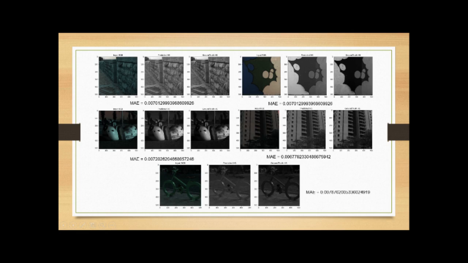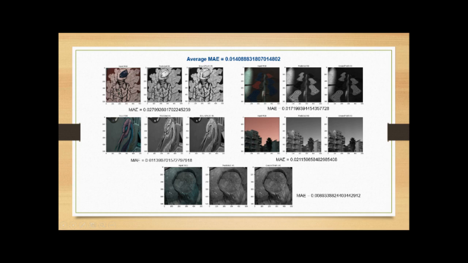The middle image shows the 31st channel of the predicted hyperspectral image, and the rightmost image in each block shows the 31st channel of the ground truth hyperspectral image. As you can see, the average MAE produced by this model is 0.014, which is a pretty respectable value.